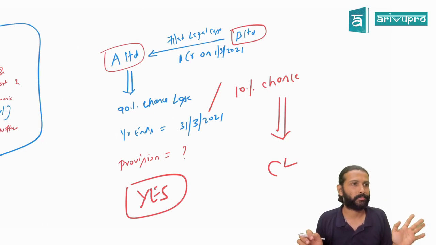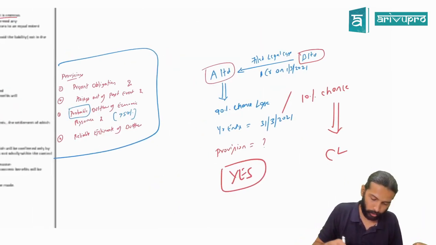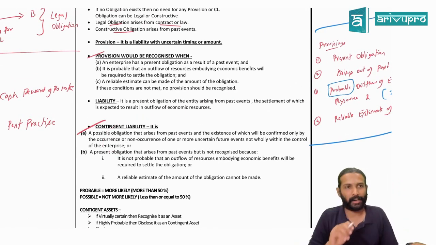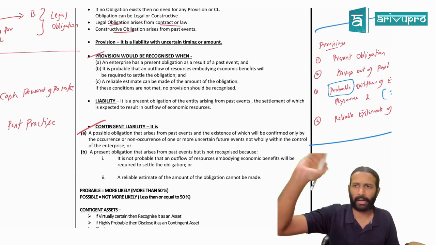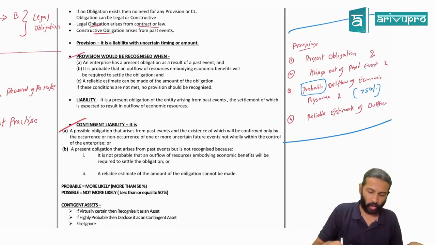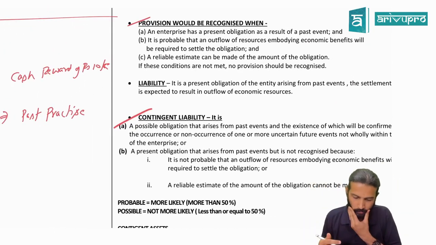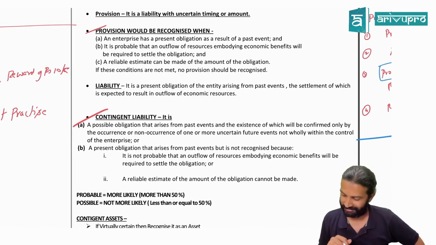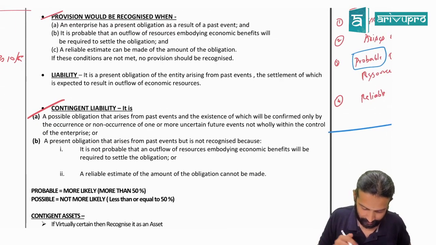Are we okay, sir? Any confusion or good enough? Good enough. So you understood the definition of provision, no? We'll also understand the definition of contingent liability. Then we have some 8 to 10 case studies. We'll do all of them quickly. Then we'll come back to the other things. Okay, provision over. Online people also got it, or any confusion on the online front? Yes, sir, got it, Athira is saying. Okay, Athira, I'll move on.